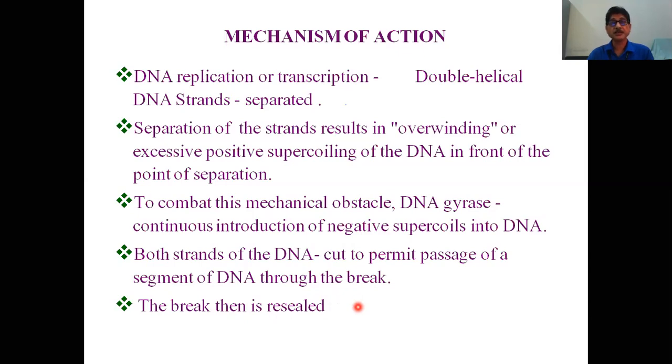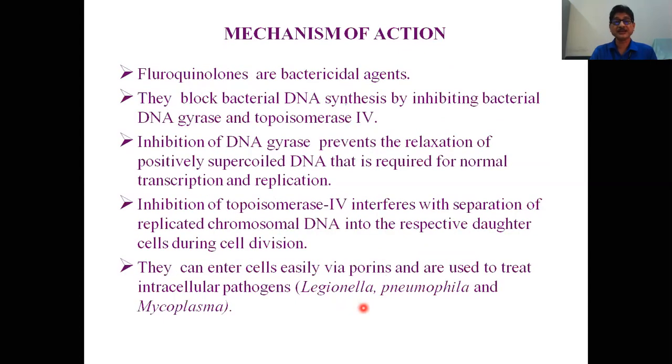So to avoid that, somebody has to hold the other end of the rope and rotate it in the opposite direction so that separation becomes easy. The same thing happens here. The enzymes cut it and introduce the negative supercoiling. You can try at home with a rope also, so things will be very clear.